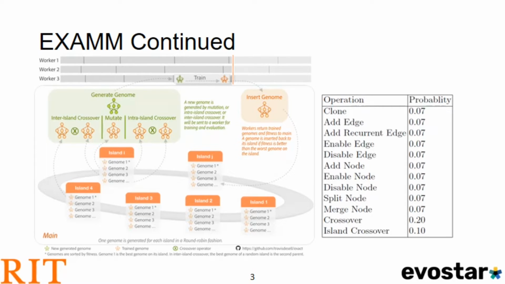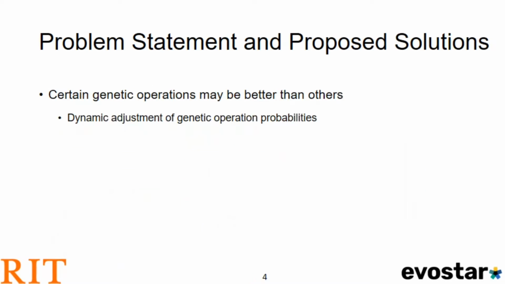It will do so using one of the genetic operations listed on the right, selected in accordance with their probabilities, and will train that genome on one of the worker nodes for a certain number of iterations. It will evaluate the newly trained genome on the test set to determine its fitness value, and will reinsert it back to its parent island if its fitness is superior to that of the worst genome in that island. We have identified several problems with this approach and developed solutions to address them.